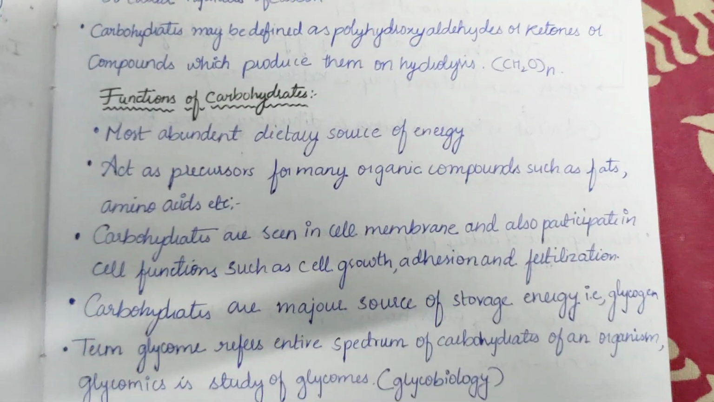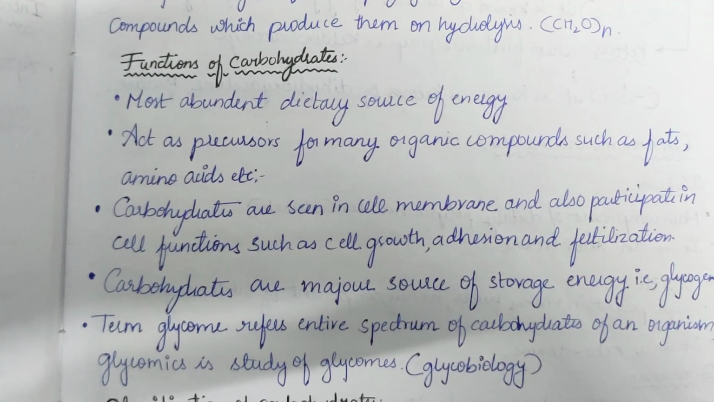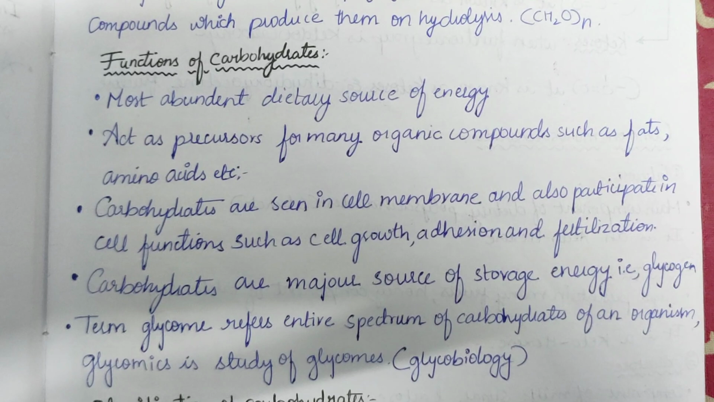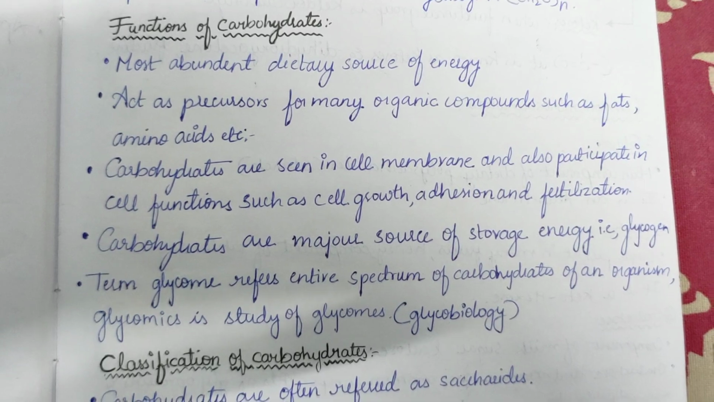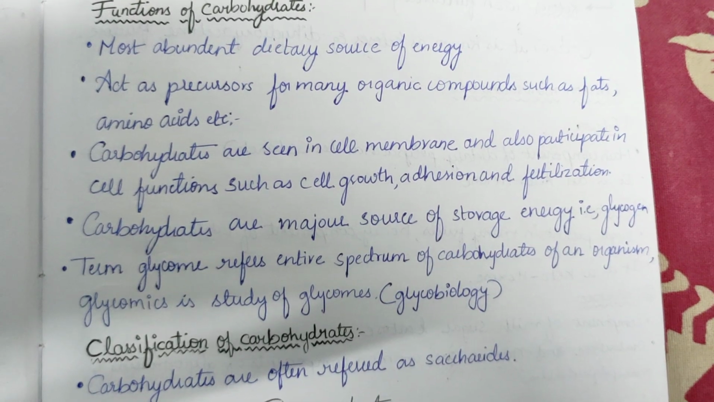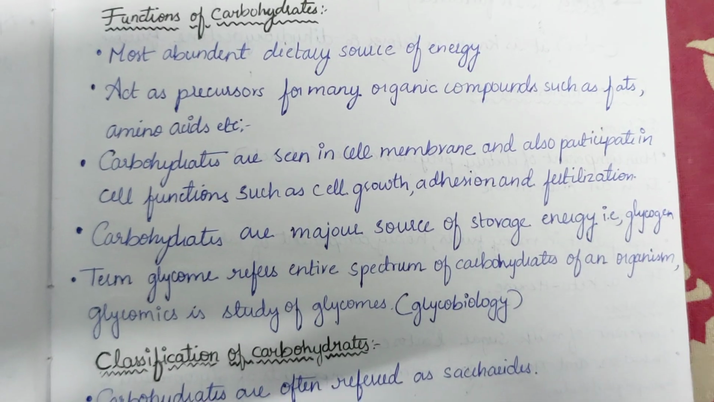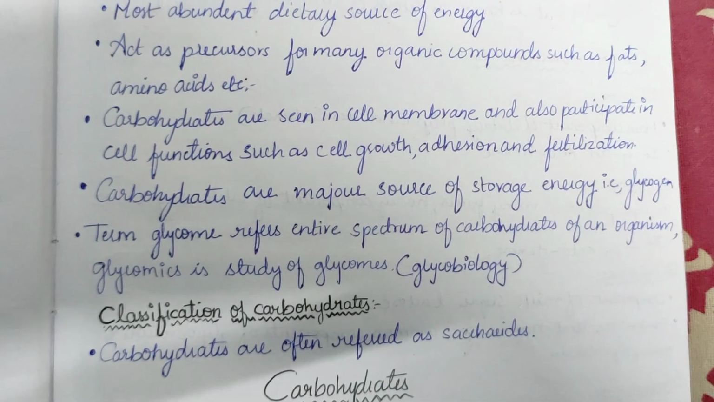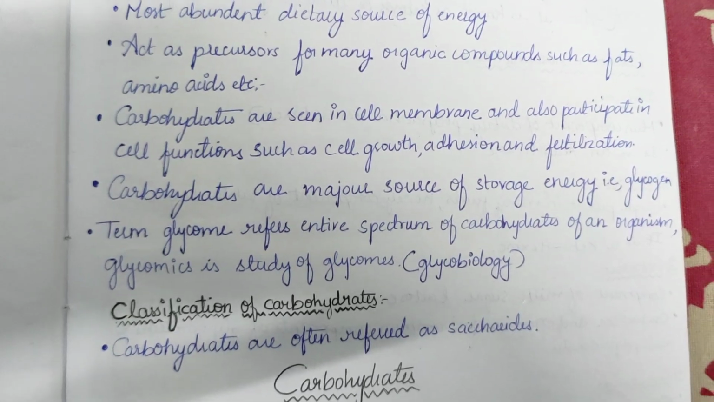Now, functions of carbohydrates. As we know, the most abundant dietary source is carbohydrate, which gives energy, and it acts as precursors for many organic compounds such as fats and amino acids. Carbohydrates are seen in all cell membranes and also participate in cell functions such as cell growth, adhesion, and fertilization. Carbohydrates are a major source of storage energy, like glycogen, glucose, etc. The term glycome refers to the entire spectrum of carbohydrates of an organism. Glycomics is the study of glycomes, or glycobiology, or carbohydrates.